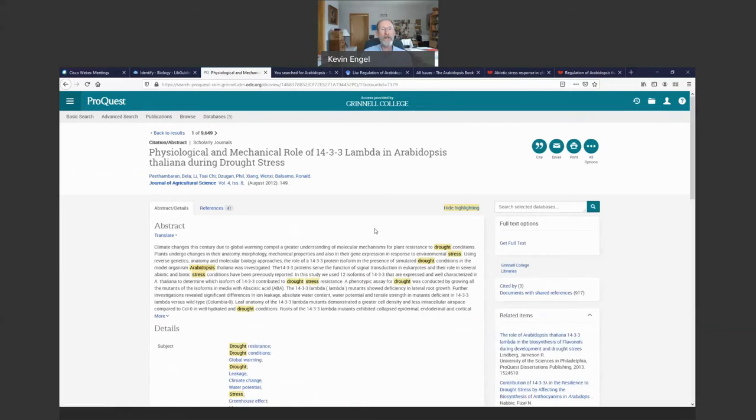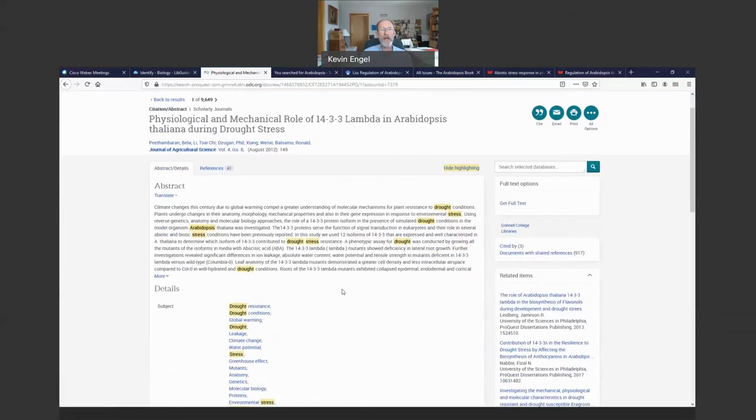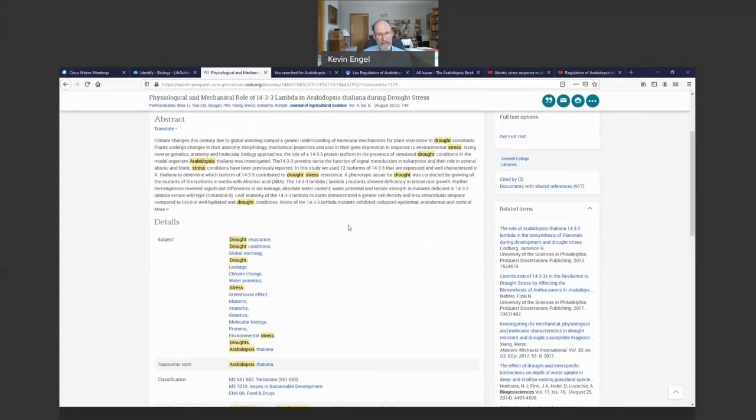This is an article published in 2012, which talks about drought stress in Arabidopsis thaliana, and it's talking about a particular protein that helps Arabidopsis adapt to drought conditions. So in looking at this, I can see that this is online with the kind of information I want. So the question is, how do I find more like this?